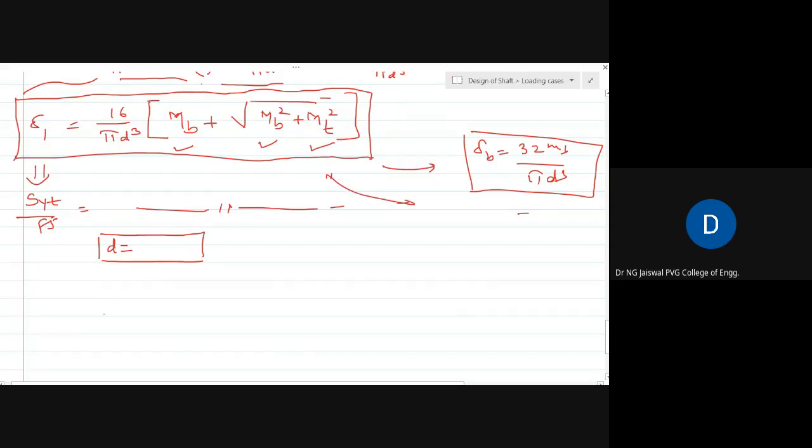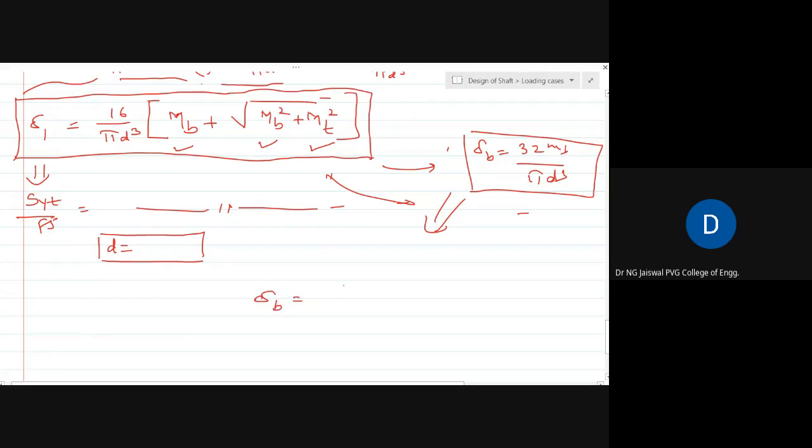In which sense? If I replace this, see here, I am putting this sigma b in the form which I am writing now.